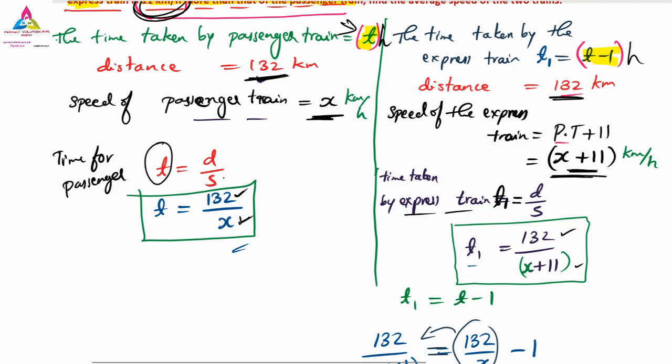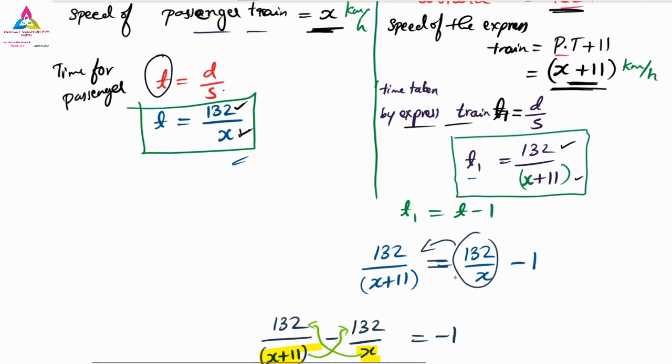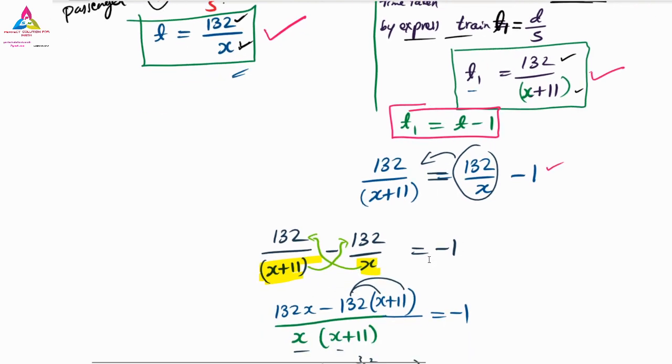After finding t1, we get one equation from the statement: the time taken by the express train is 1 hour less than the passenger train. So t1 is equal to t minus 1. In that formula we have to substitute both the values of t. When you substitute those values and simplify, here we have x plus 11 and x, and we have to take the LCM and find it out.